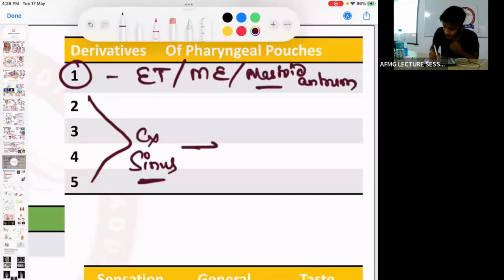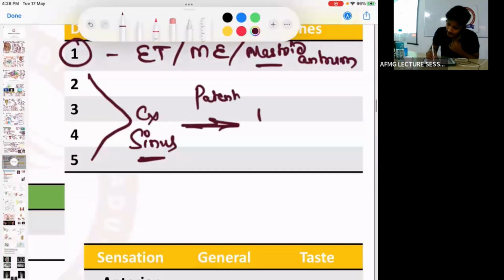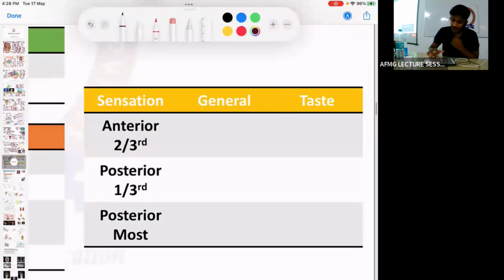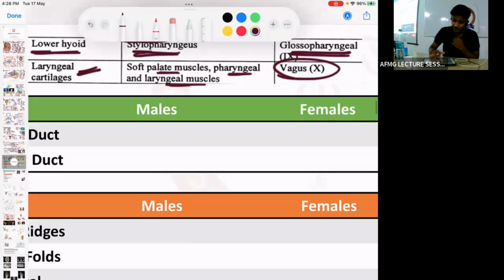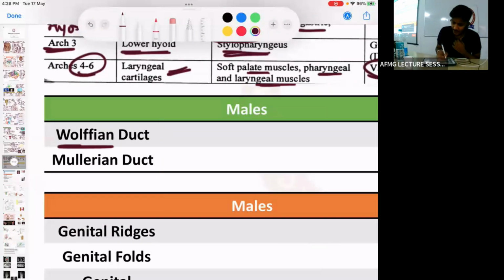That is what is known as a branchial cyst. Remember. Okay. Next, if I talk about the Wolffian duct, that is the male genital duct, and the Mullerian duct, known as the female genital duct.